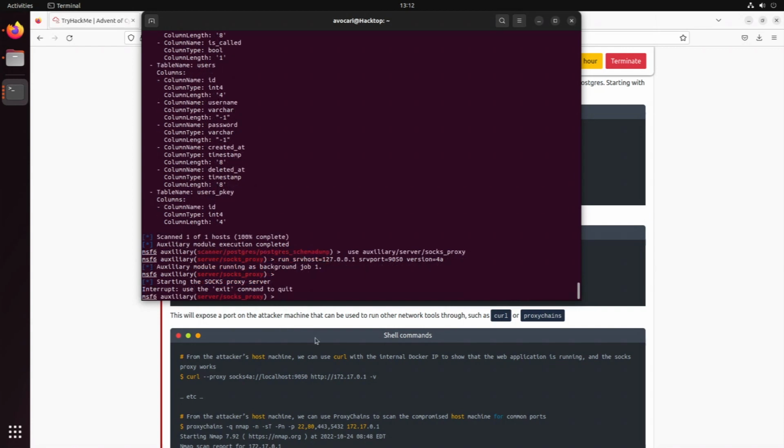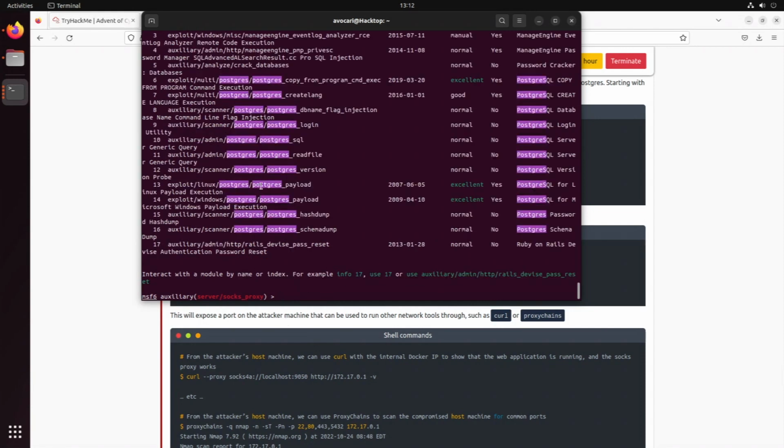So I've decided to use another way in order to access it. If we again search for Postgres, there is auxiliary Postgres SQL, which we could use in order to just connect and have a generic query running on it. So let's try that one out.